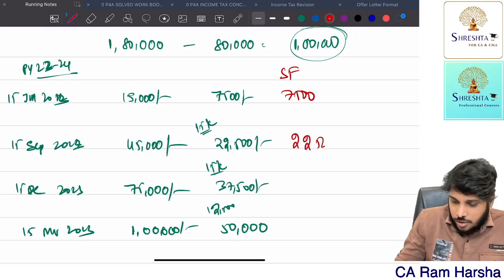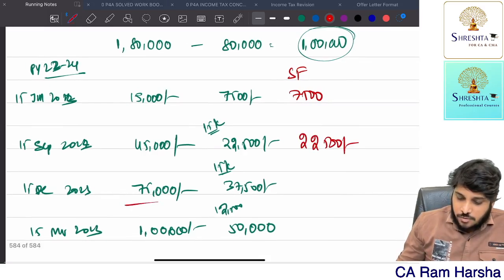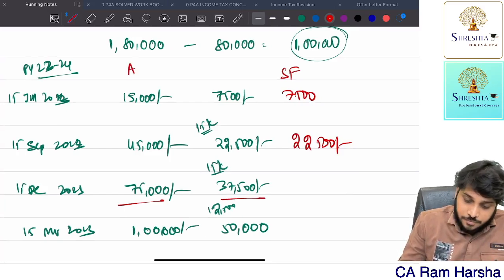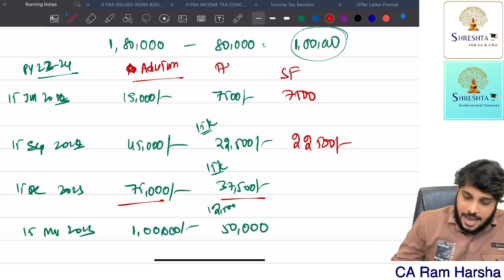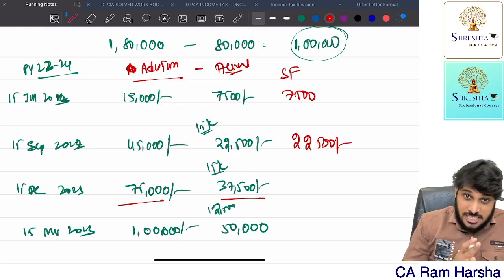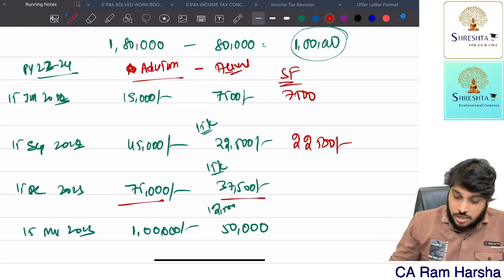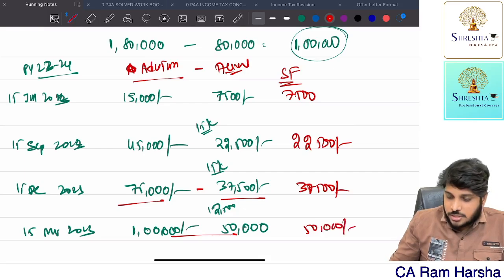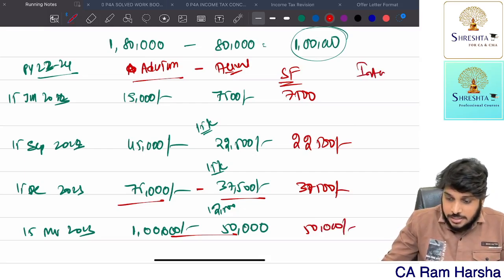There is a shortfall of 22,500. There is a shortfall of 75 minus 37.5. This is the actual advance tax liability, and this is the actual amount you paid by the time. So actual advance tax liability minus actual paid is equal to shortfall. So 75,000 minus 37,500 is 37,500, and 1 lakh minus 50,000 is 50,000. This is the shortfall. On this, interest is applicable.